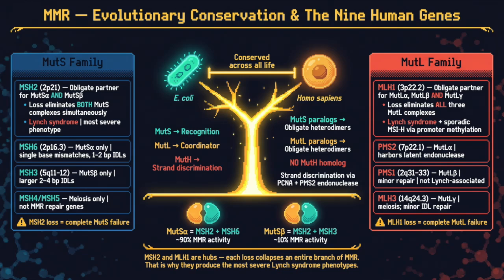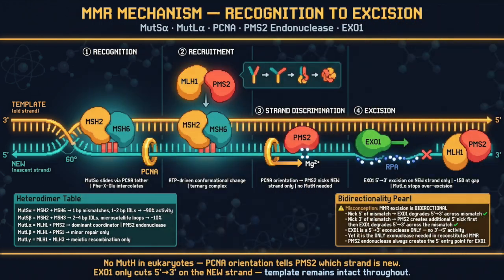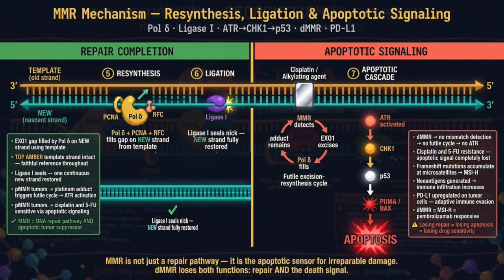MSH2 with MSH6, scan the strand and catch the slips. MLH1 with PMS2, bring the repair machinery through. PCNA shows where to start, PMS2 cuts the broken part. EXO1 clears, delta fills, ligase seals what repair rebuilds. Scan it, make it, cut it, fix it, fill it, seal it.